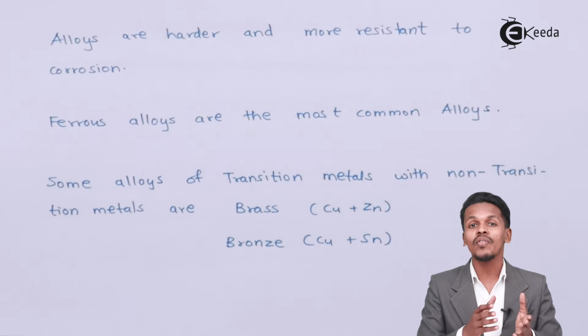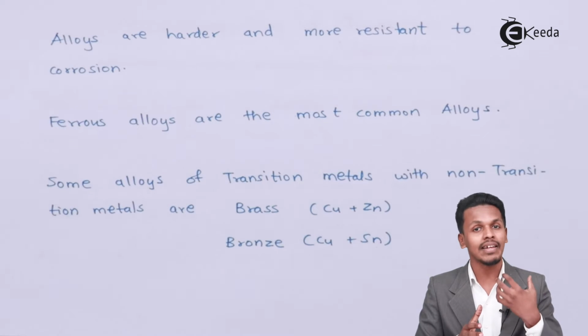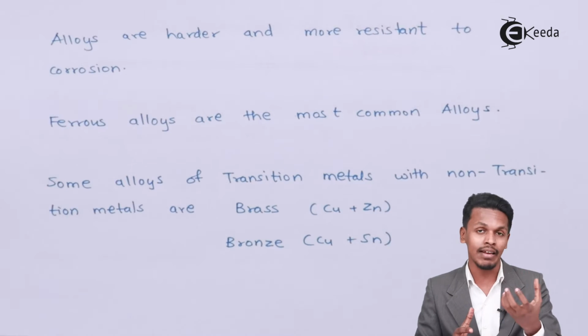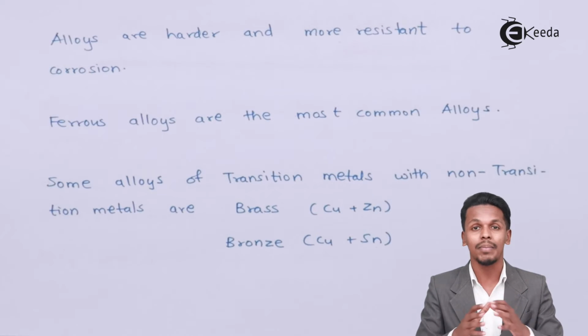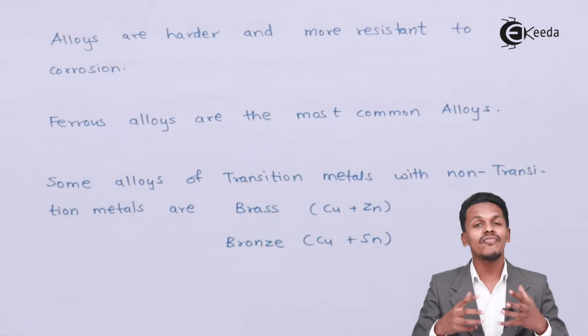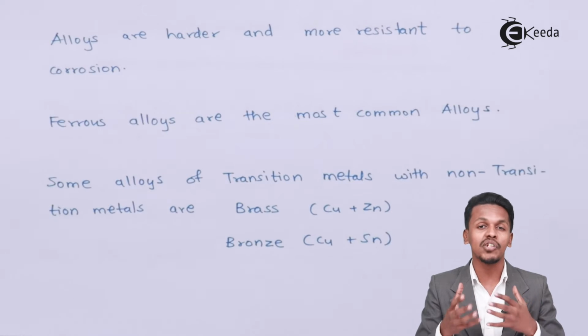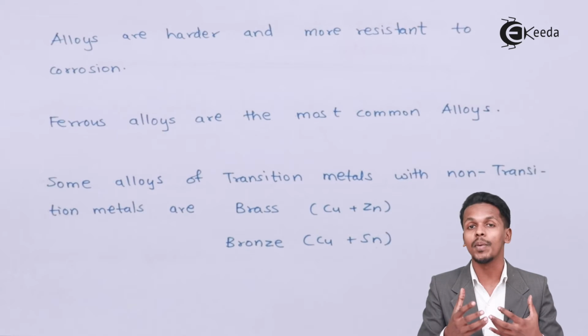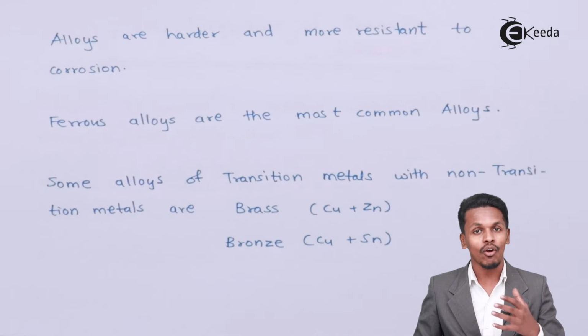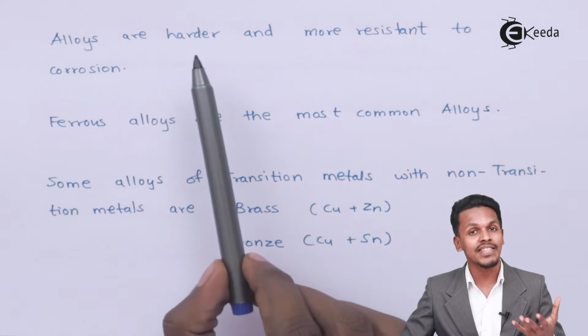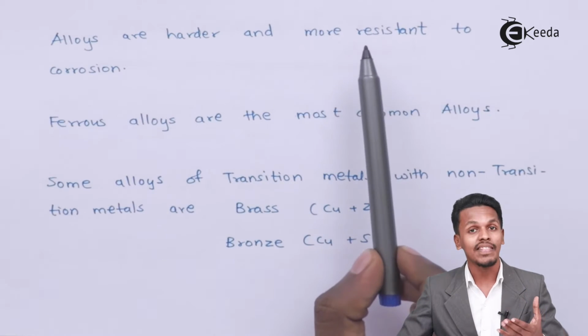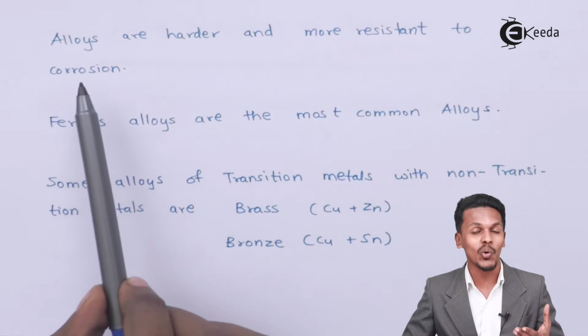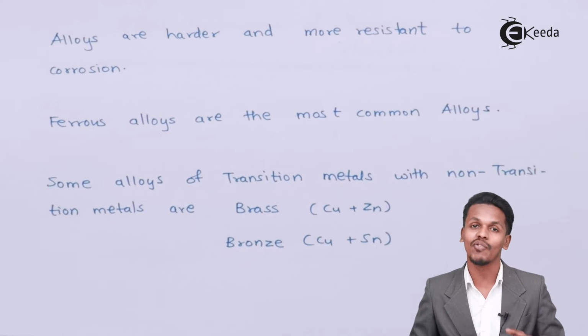Steel is an alloy which is a combination of iron and carbon along with other elements like manganese and chromium. Different transition elements combine with each other to form a particular alloy, and this increases the hardness as well as the resistance towards corrosion, which is the main property of an alloy.